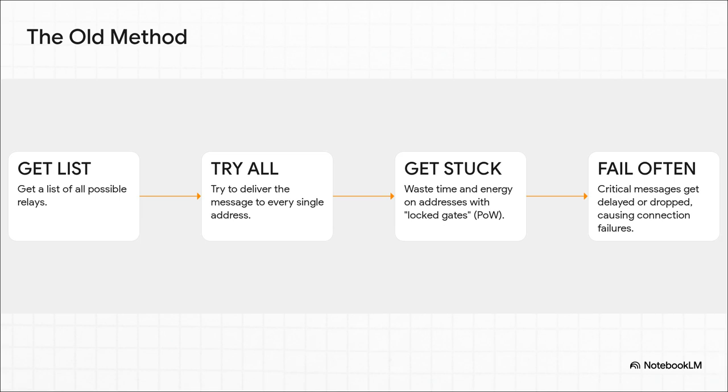The app would get a list of every possible mailbox and just start trying every single one. So when our delivery driver got to one of those mailboxes with a new lock, a proof of work relay, it would just stand there, rattling the gate, wasting precious time and energy before finally giving up. And that meant critical connection messages were getting delayed or just dropped completely.